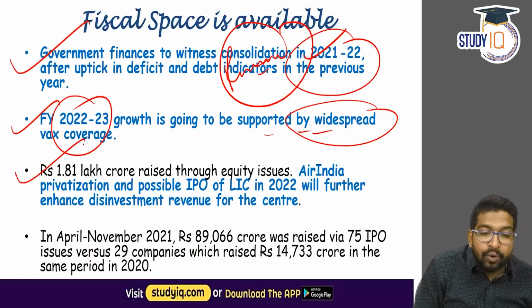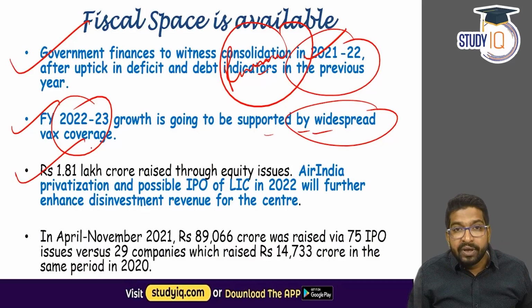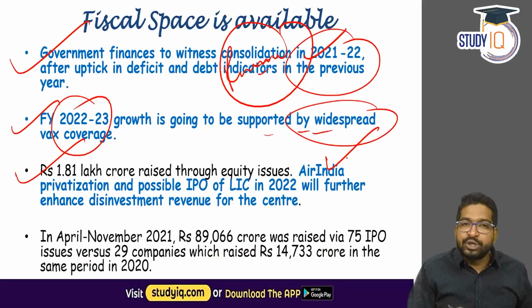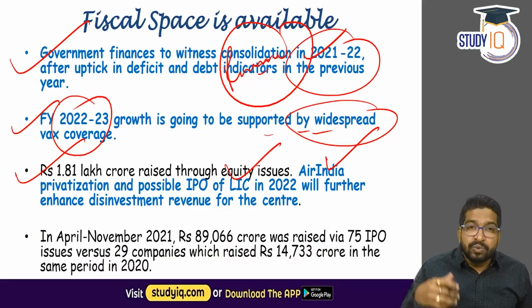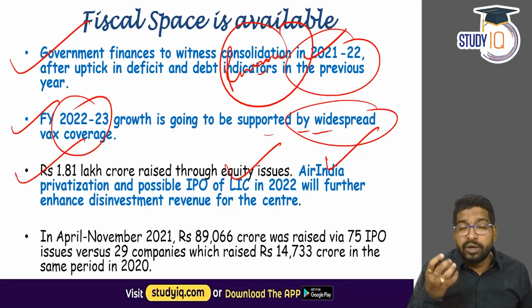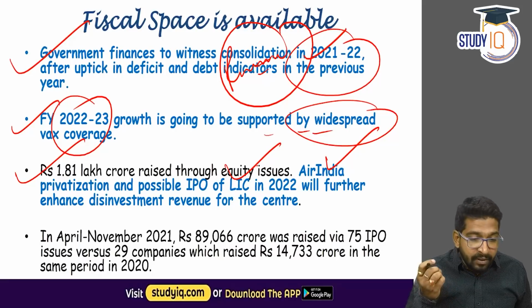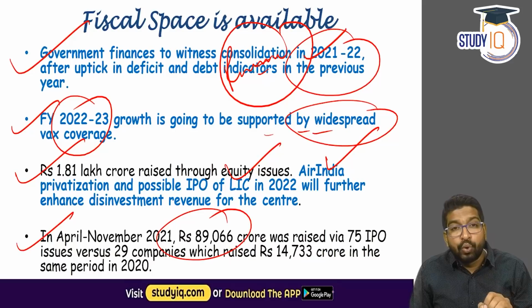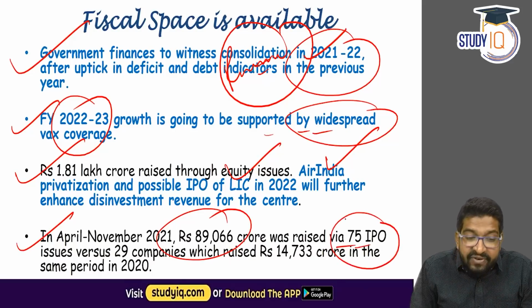Apart from that, the disinvestment is also increasing. Rupees 1.81 lakh crore was raised through equity issues. This year also, we are looking at two big IPOs. Air India privatization, already decided, Air India is going to Tata Sons. Then there is the IPO of LIC, which is in the pipeline, which is going to give huge money to the government. So in April to November, this financial year, rupees 89,000 crore was raised via 75 IPOs.